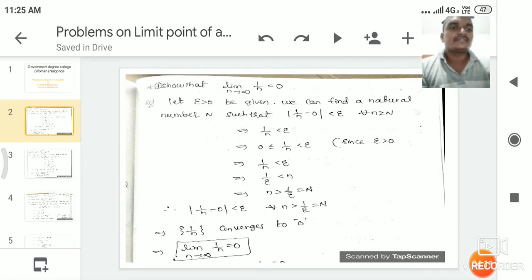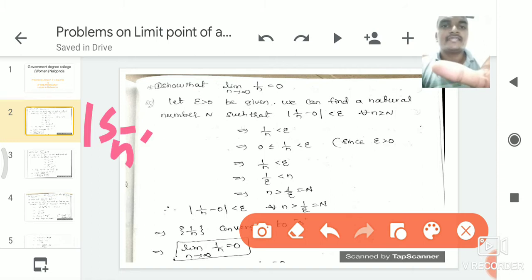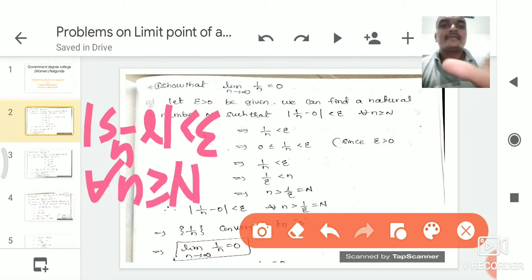So what is the definition of limit point of a sequence or convergent sequence? Whenever mod Sn minus L less than epsilon for every n greater than or equal to N, where N is a natural number, for a given epsilon greater than 0, there exists a natural number N such that mod Sn minus L less than epsilon, then the sequence Sn is said to converge to the real number L. Here we find the natural number N, that is 1 by epsilon.